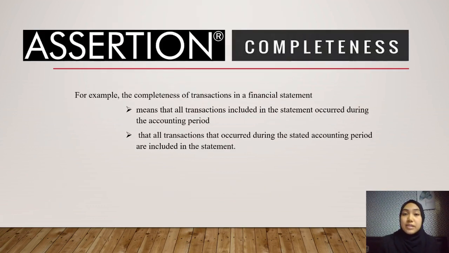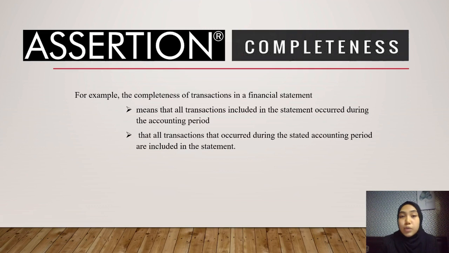Now, let's have a look at a very simple example about the definition of the assertion of completeness. First of all, the completeness of transactions in a financial statement can be determined when all of the transactions included in the statement occurred during the accounting period.